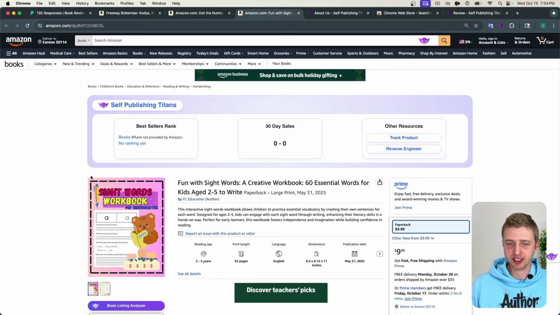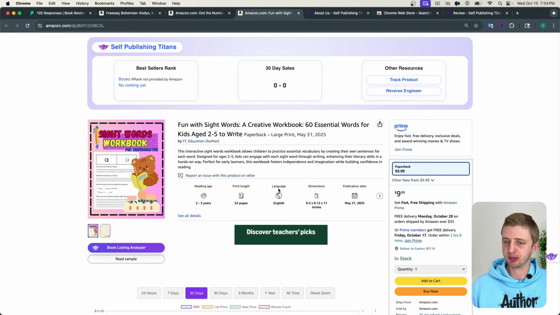All right, so this one here is a sight word workbook. Also has never gotten a single sale. So let's figure out what we can do to help this author out. So the title says Fun with Sight Words, and then a creative workbook. So that's supposed to be the subtitle because of that. But then here we're using the same symbol again, and then 60 essential words for kids age 2 to 5 to write. So the title and subtitle doesn't sound clean. It doesn't sound professional, unfortunately.